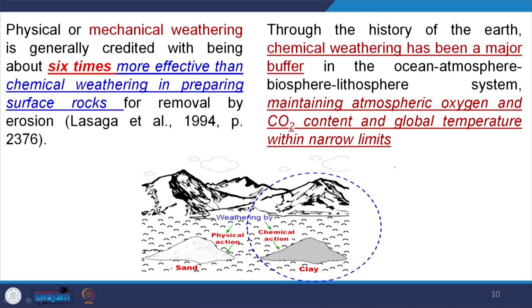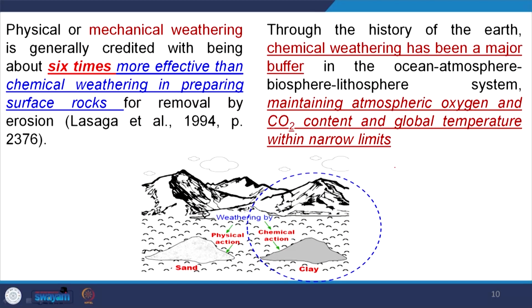Physical or mechanical weathering is generally credited with being 6 times more effective than chemical weathering. Though we have weathering of 3 types, physical weathering plays a prominent role in reshaping the earth's crust. Most of the earth's surface area is affected by physical weathering, and that is why it is said to be 6 times more effective than chemical weathering.